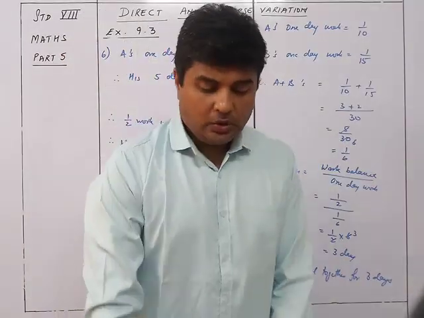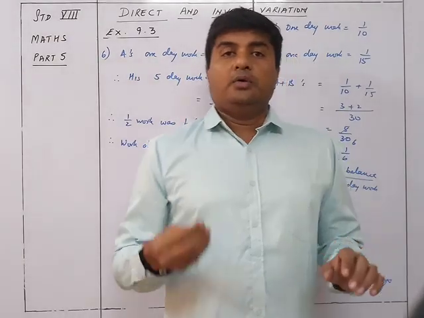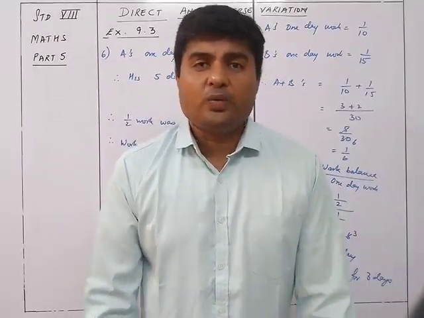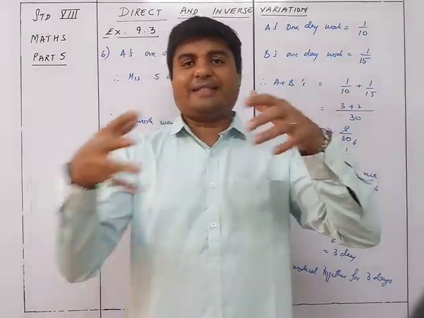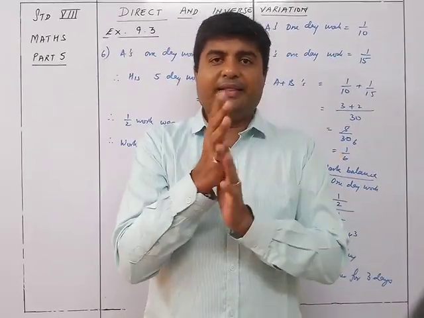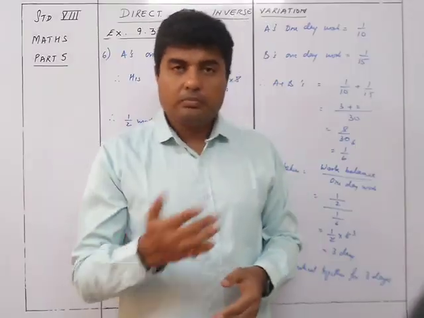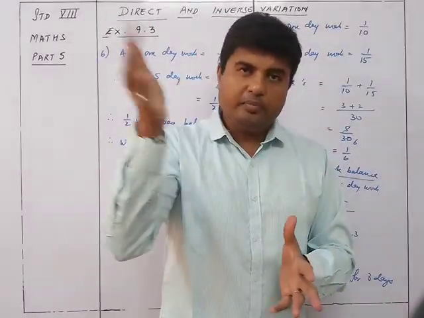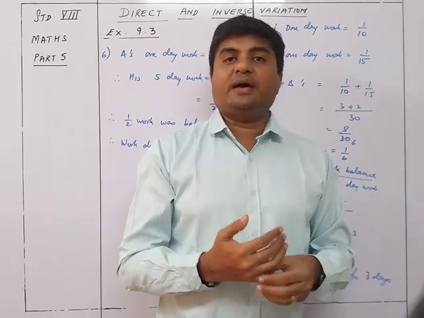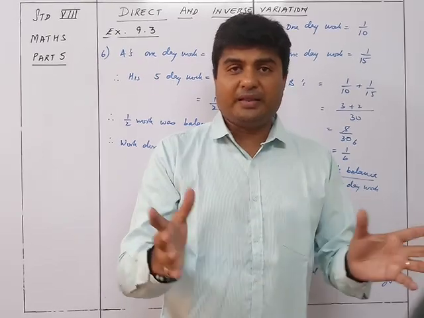Understood? What we did was a bit ulta. What did we do first? They had given us the remaining work. First A and B both worked together for some days. They completed a certain amount of work and then B went away. B had a fight again, B ran away. B left, so A sat alone and worked, and he took 5 days to complete the remaining work.